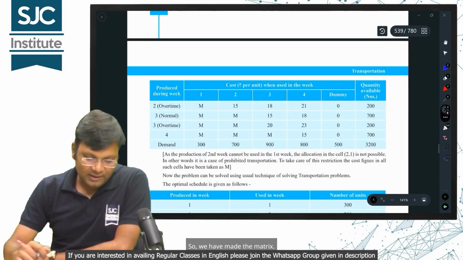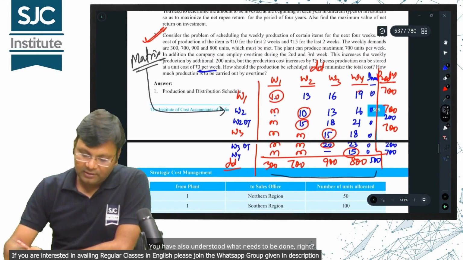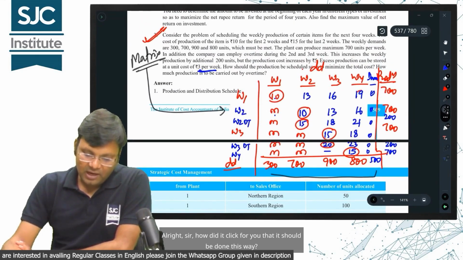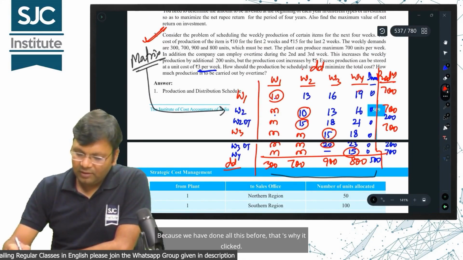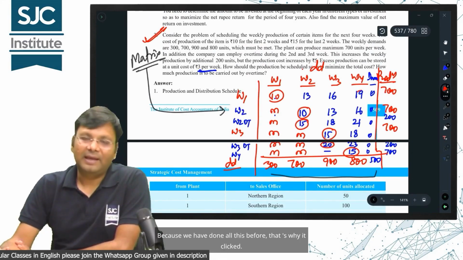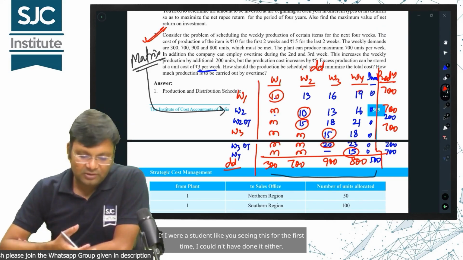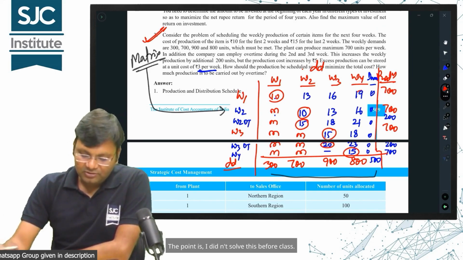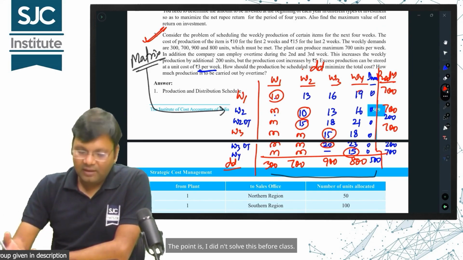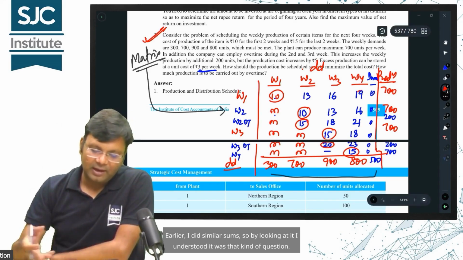So, we have made the matrix. You have also understood what needs to be done, right? Alright, sir, how did it click for you that it should be done this way? Because we have done all this before, that's why it clicked. If I were a student like you seeing this for the first time, I couldn't have done it either. The point is, I didn't solve this before class. Earlier, I did similar sums, so by looking at it I understood it was that kind of question.